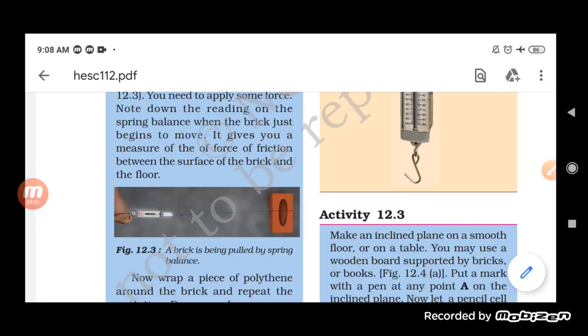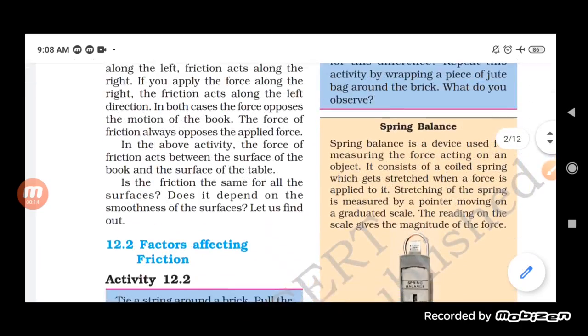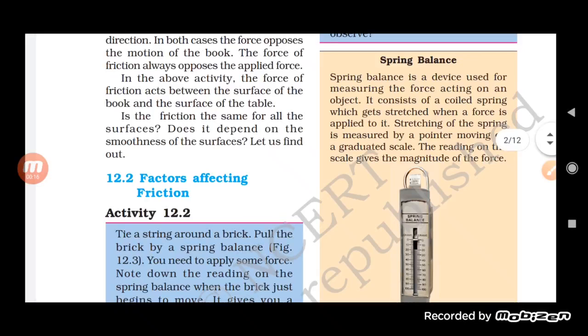So earlier, when we applied a force to it, the force of friction with the polythene was less as compared to when the polythene was not there. Now we are going to perform an activity, but before that we must know what a spring balance is.